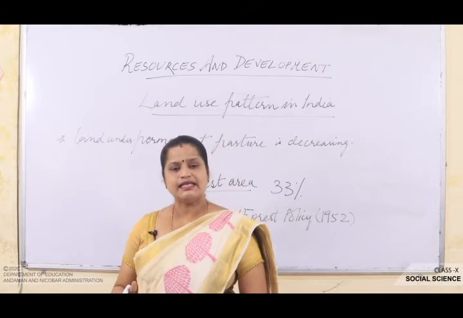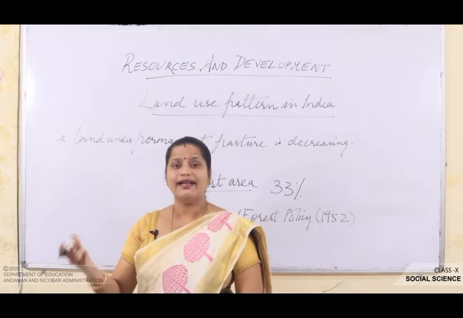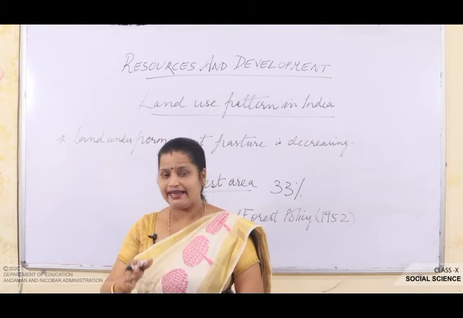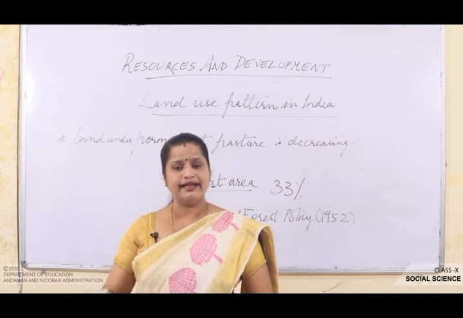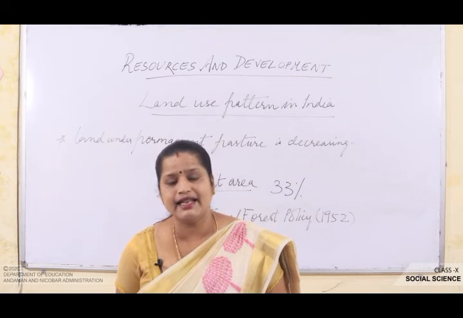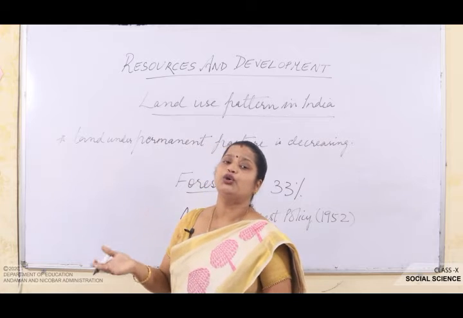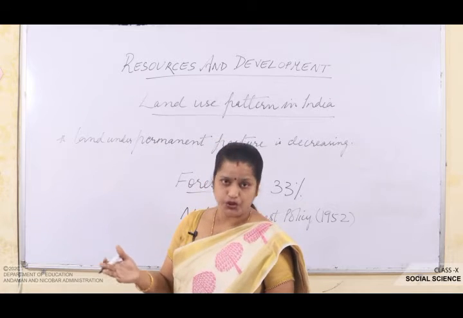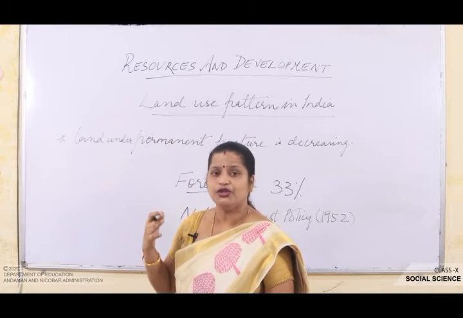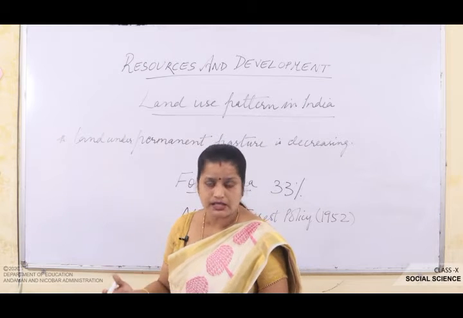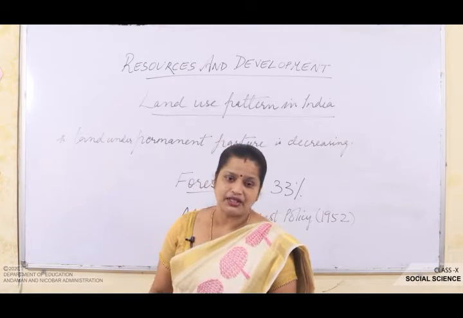So wasteland means arid, rocky and desert area, and land that is put to non-agriculture uses.